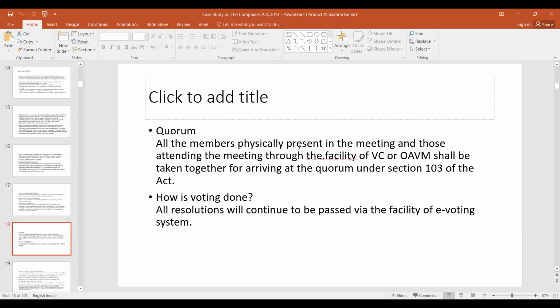Then quorum. All the members physically present in the meeting and those attending the meeting through this e-facility shall be taken together for arriving at the quorum. So for deciding quorum, members physically present as well as members through this facility of virtual conference are counted. And how is voting done? So all the resolutions will continue to be passed by the facility of the e-voting system.